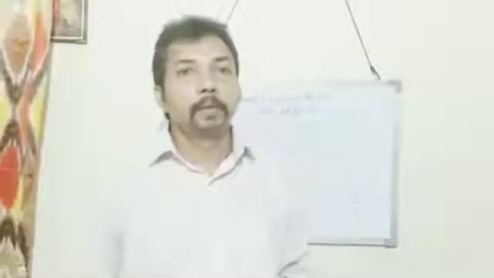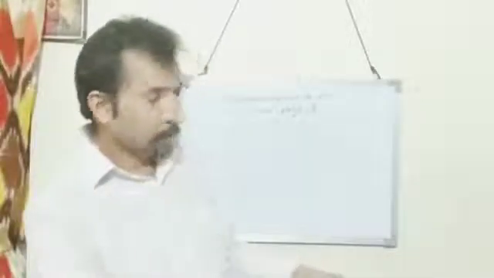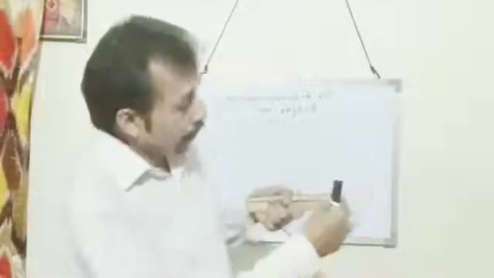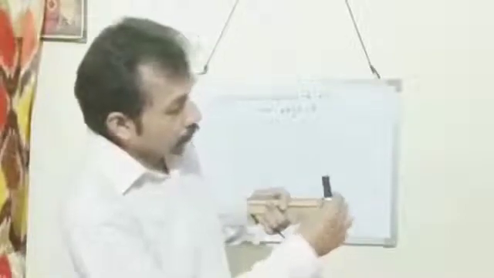So this end reading is 0 and on the other end the reading is 17.6. One end of the pencil is kept coinciding with the 0 mark, and the other end we take the reading.